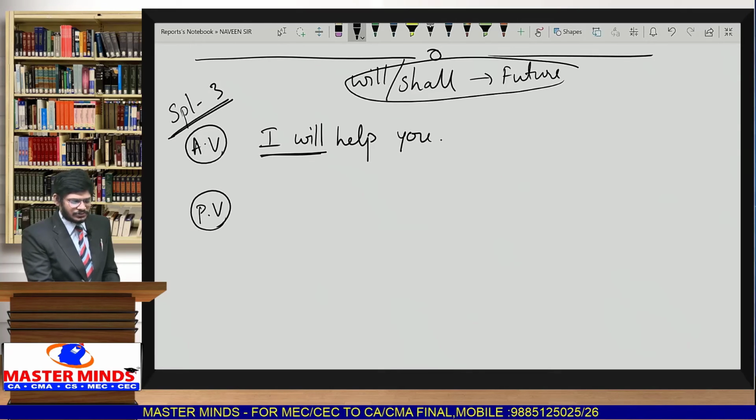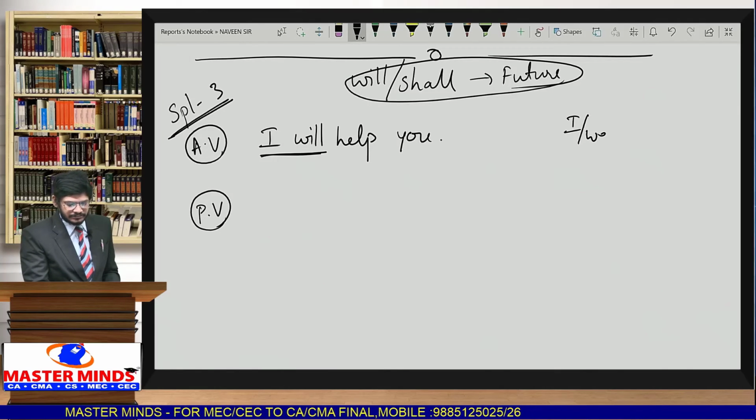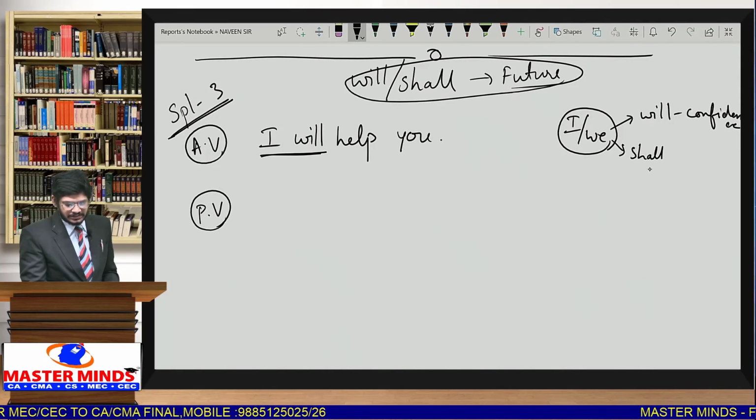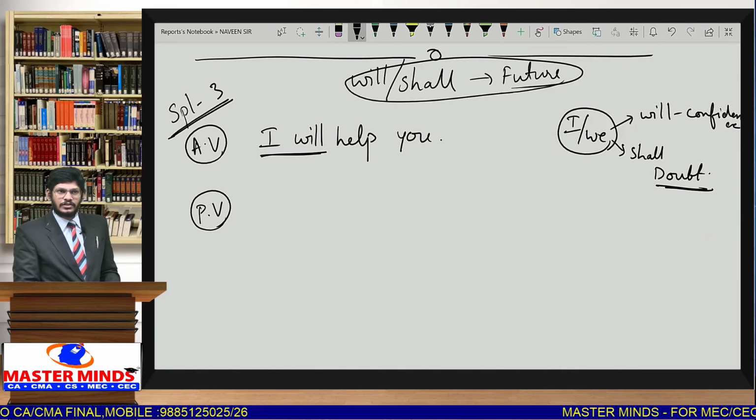When will or shall are used about future, when you take I or we, if you take will, it is considered as confidence. When you use shall, it indicates doubt. Got the point?